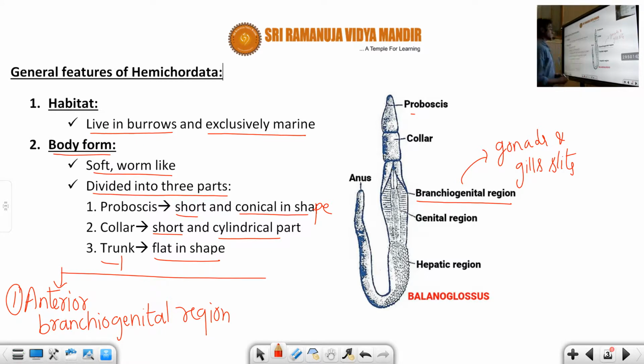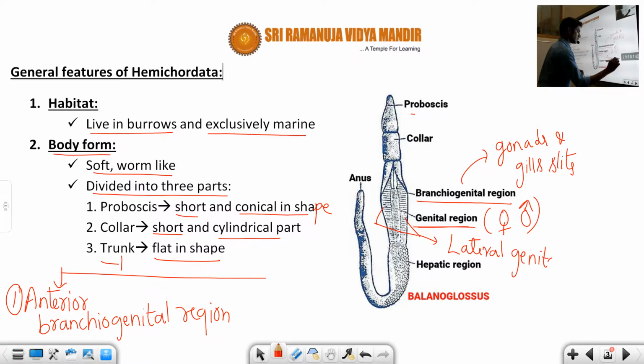Fine. The branchiogenital region is followed by the genital region. In this region both the male and the female gonads are present. These are the symbols for the female and the male. Next, the genital region is followed by this one, which is called the lateral genital region.